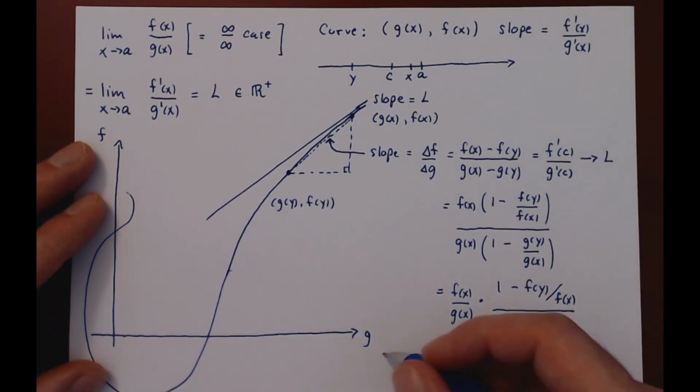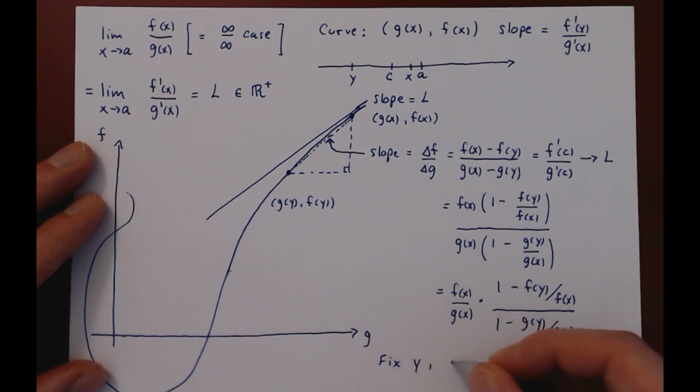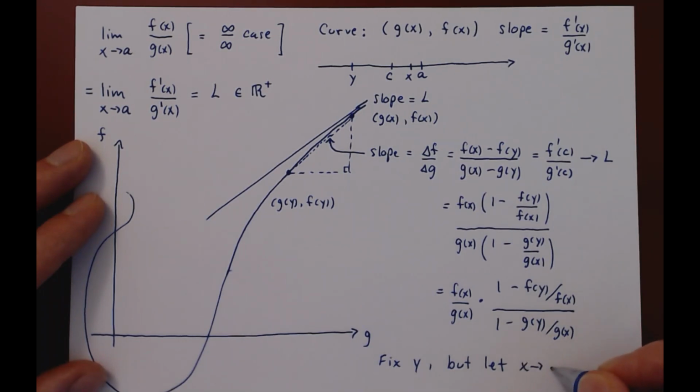So we fix y, but we let x approach a. Here in this case from the left, same argument from the right. As we've just said, by fixing y, f of y and g of y are constants.